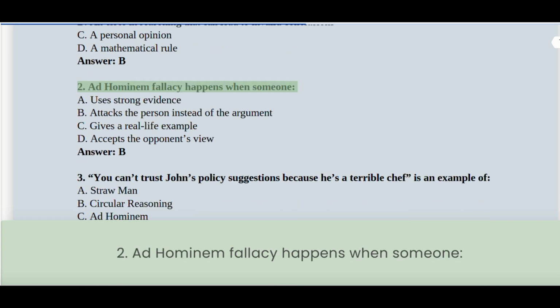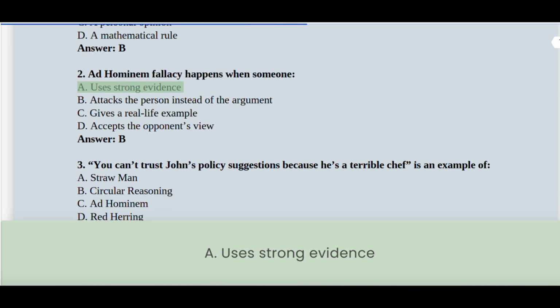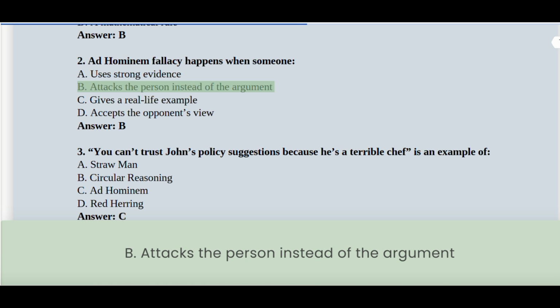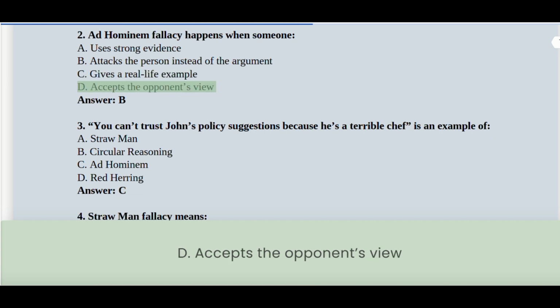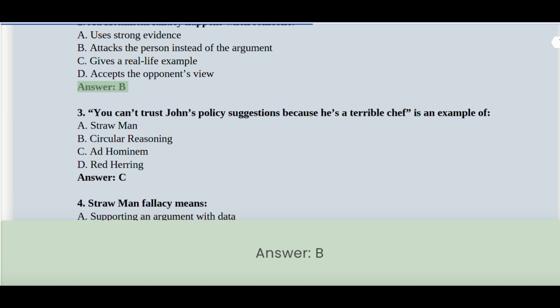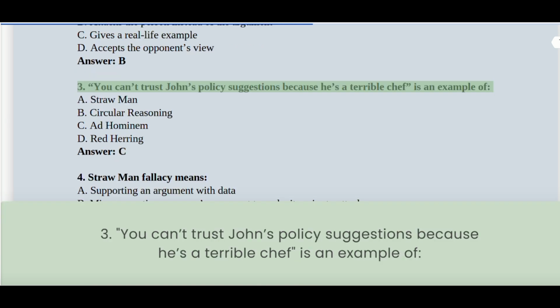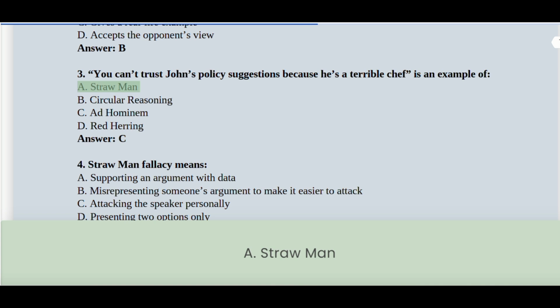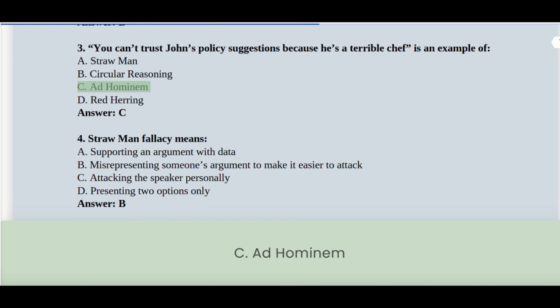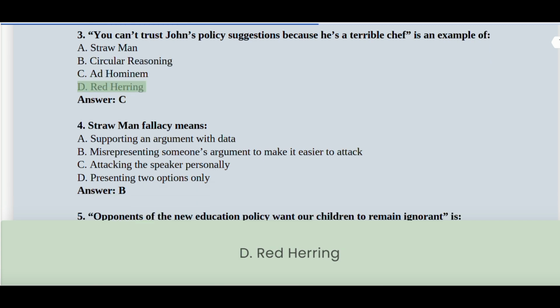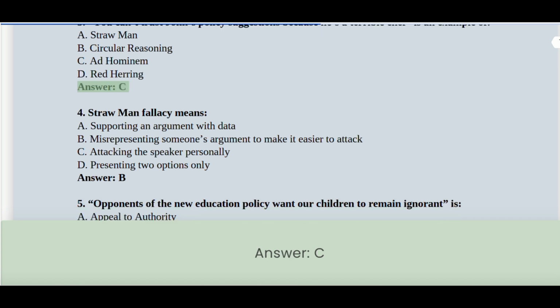2. Ad hominem fallacy happens when someone: A. Uses strong evidence. B. Attacks the person instead of the argument. C. Gives a real-life example. D. Accepts the opponent's view. Answer B. 3. "You can't trust John's policy suggestions because he's a terrible chef" is an example of: A. Straw man. B. Circular reasoning. C. Ad hominem. D. Red herring. Answer: C.